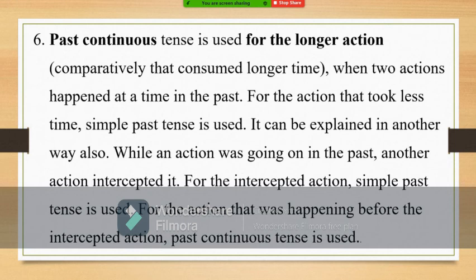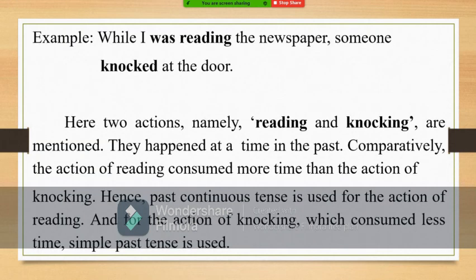Now let us see the example. While I was reading the newspaper, someone knocked at the door. Here, reading the newspaper is an action, and someone knocking at the door is an action. They were happening in the past, not now. I was reading the newspaper. The reading action started earlier and it was going on. At the time, someone knocked. So, knocking at the door and reading the newspaper, we can say both happened at a time in the past.